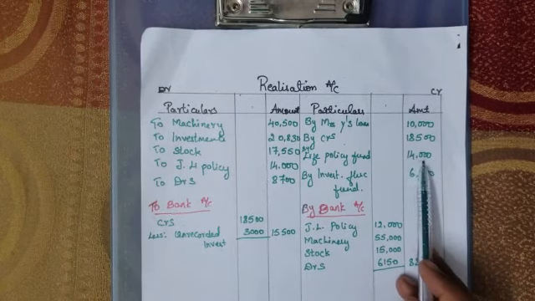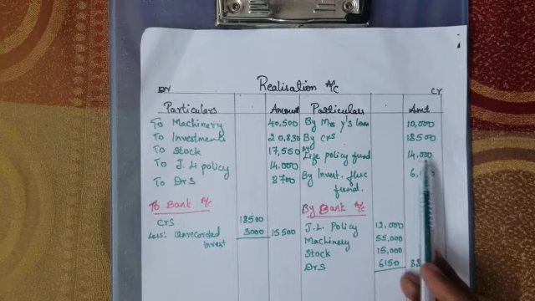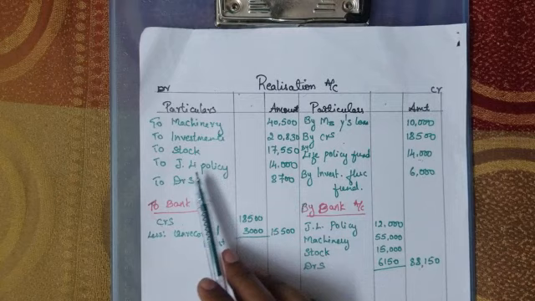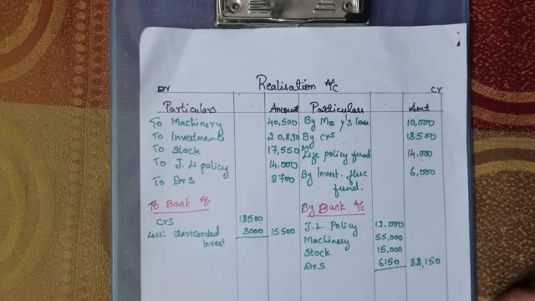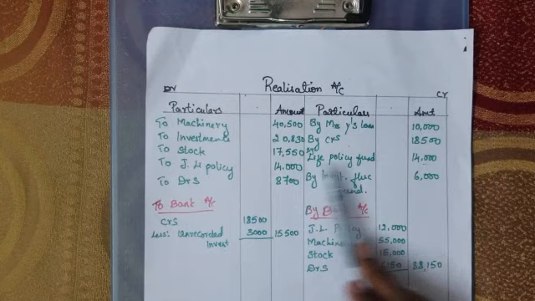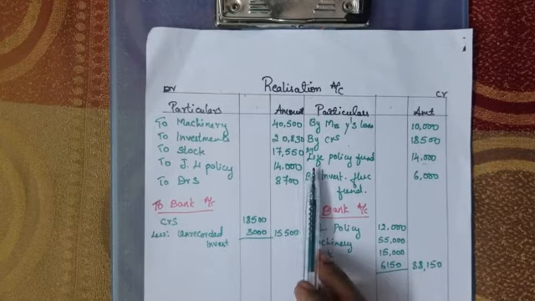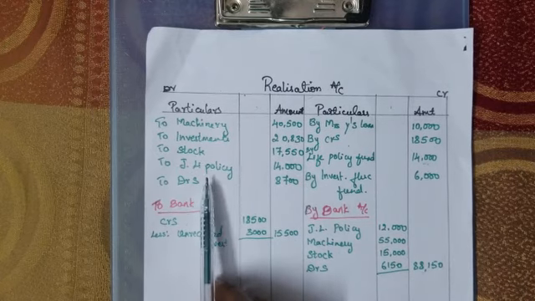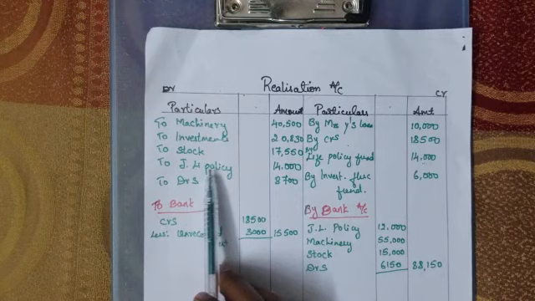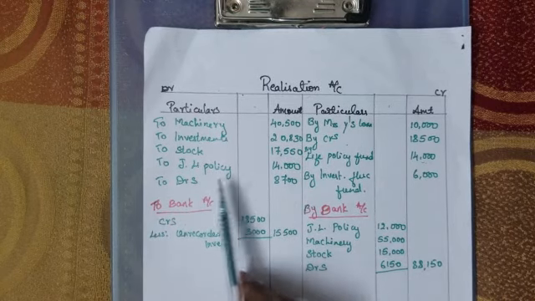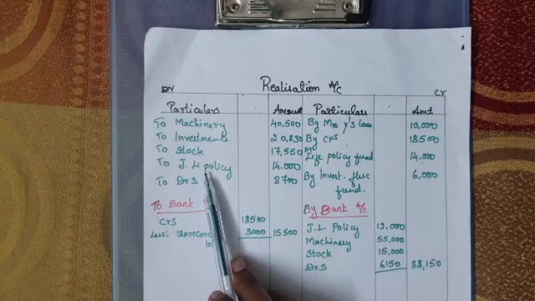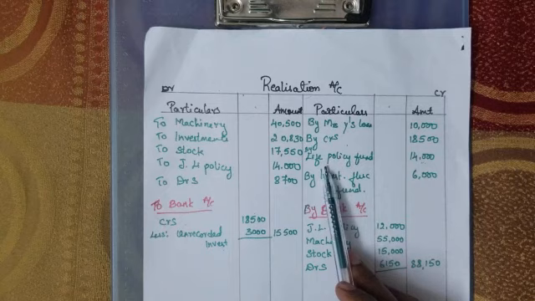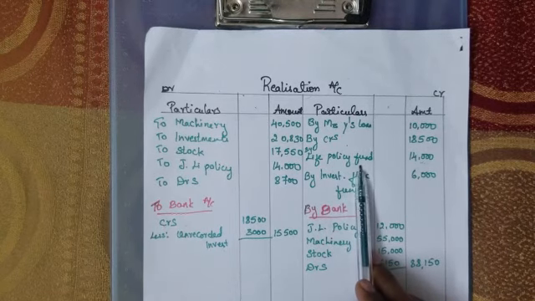So this doesn't become the external liability. That is the reason we are not going to take it here. And one more thing, in your question, when they give joint life policy and joint life fund together, the amount will be the same. And either one related to one, they will be giving the adjustment. Most probably you will be getting the adjustment related to the joint life policy. Okay, you will be either getting the adjustment related to the asset side policy, or you may be getting the liability side of adjustment related to the liability side policy fund.